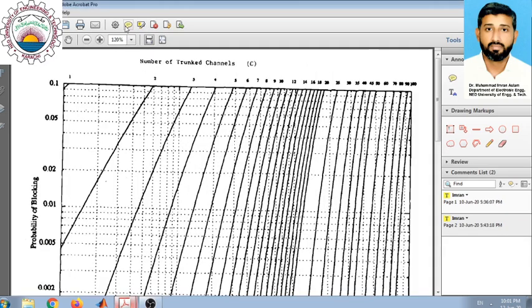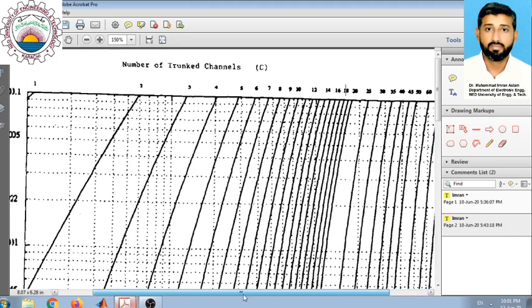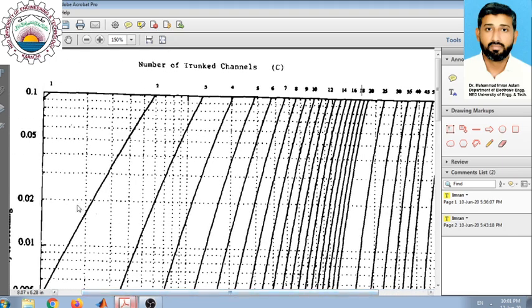We are focusing on the number of channels of 19. So this line here indicates the number of channels of 18, and this line is 20. So this intermediate line represents the number of channels of 19. We are interested in the point where the probability of blocking is 0.02. So we look at the intersection of this 19 channel line and the probability of blocking of 0.02, which is this point, shown here.